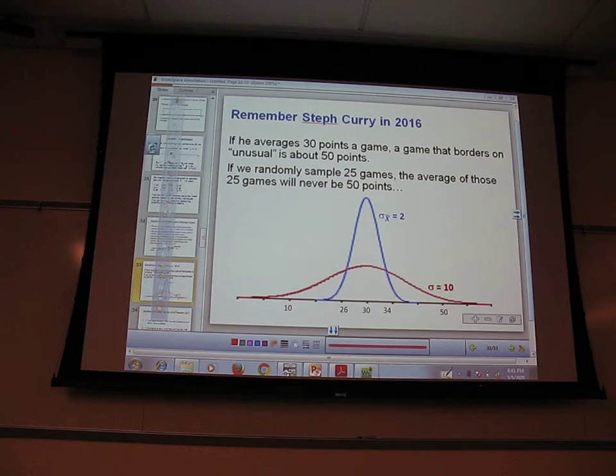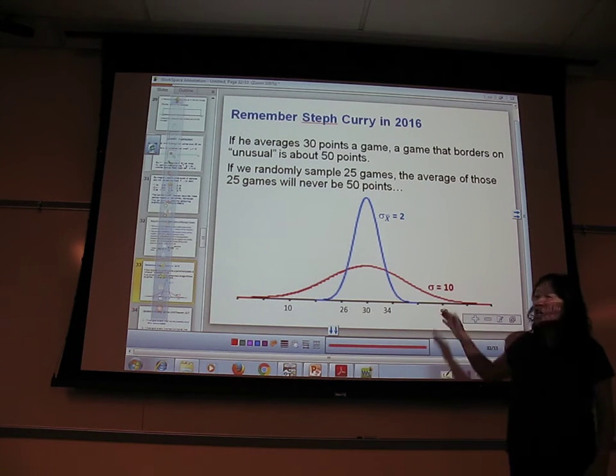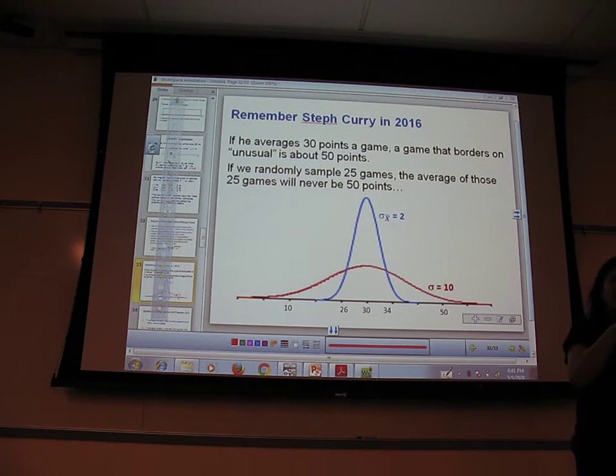So I remember Steph Curry in 2016. That was a year that he was doing three-pointers all over the place. He had like 2 or 3 50-point games. This is the one where he took the ball in from halfway, with like 3 seconds to go, and almost from halfway shot that three-pointer. So a 50-point game for him will be right around the borderline of unusual. Do you guys see what I'm saying? It could happen. We wouldn't say it's crazy. We would say, oh, yeah, that might be right around the edge of unusual.